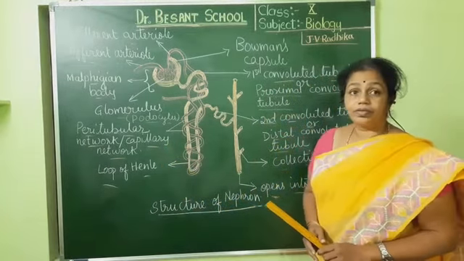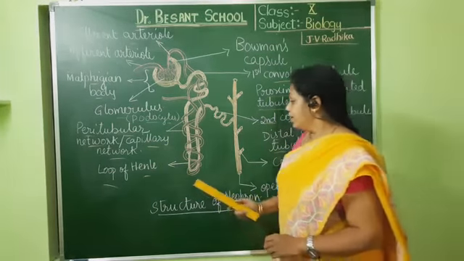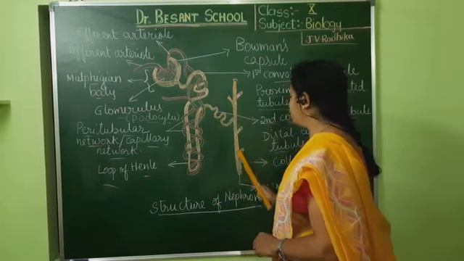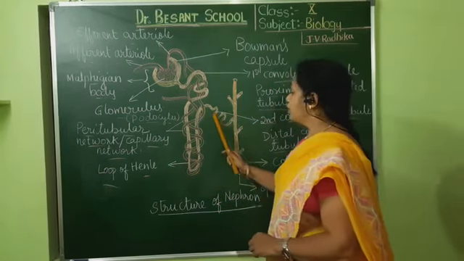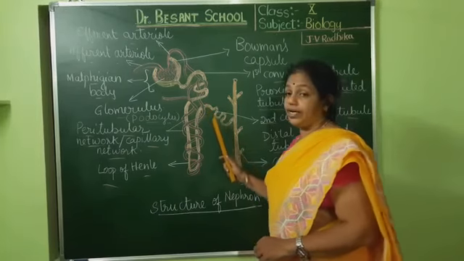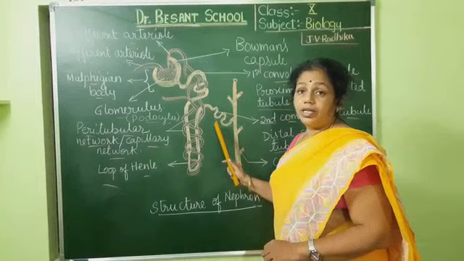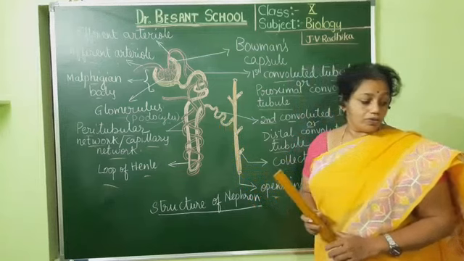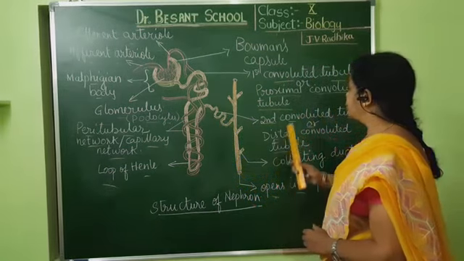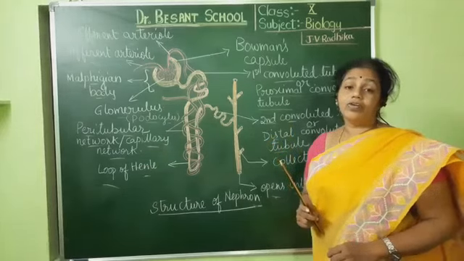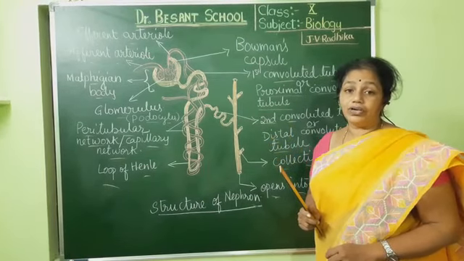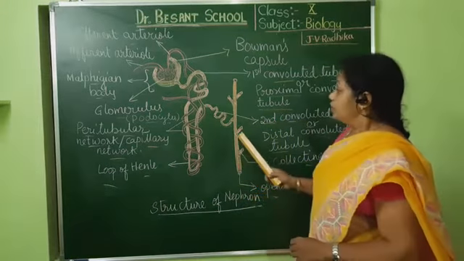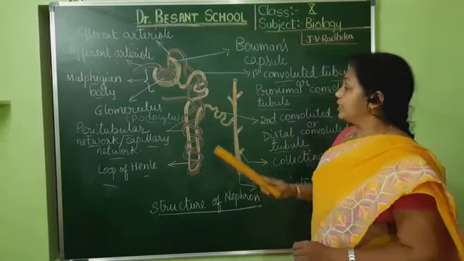Then Henle's loop, or loop of Henle. After that, it takes many more folds and joins into the collecting duct. Before that, the last part of the nephron is called the DCT, or distal convoluted tubule, or the second convoluted tubule. Understood, children? So this is the part of the nephron that we have studied.